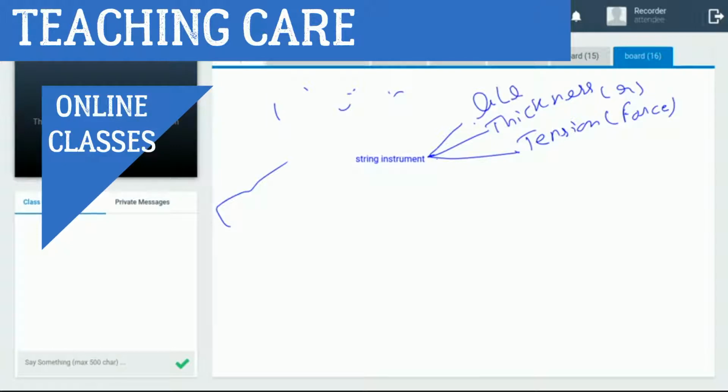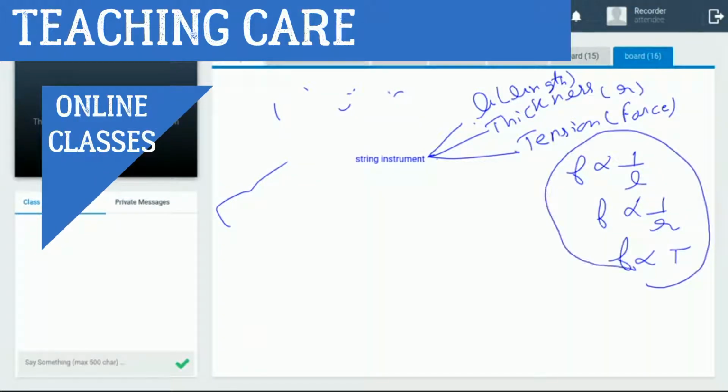How does it depend? Frequency is inversely proportional to length, inversely proportional to thickness, and directly proportional to tension. Is that clear? Anaya, clear now? Yeah. Okay.